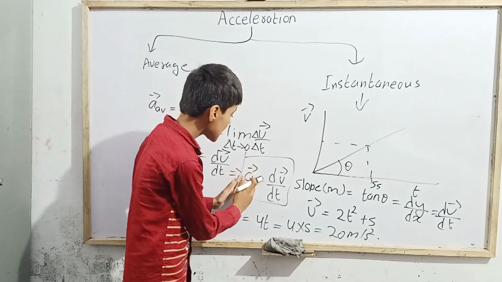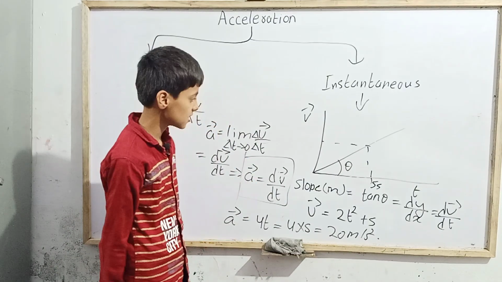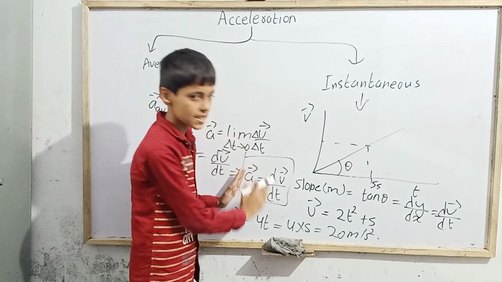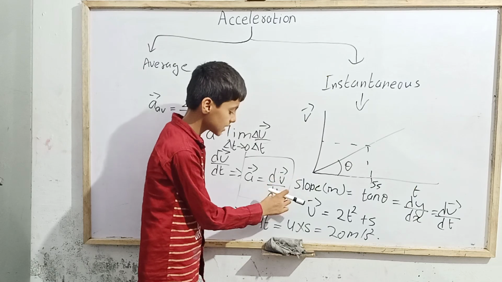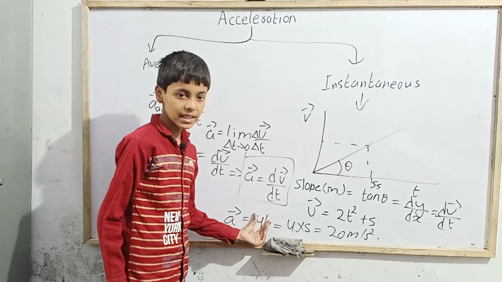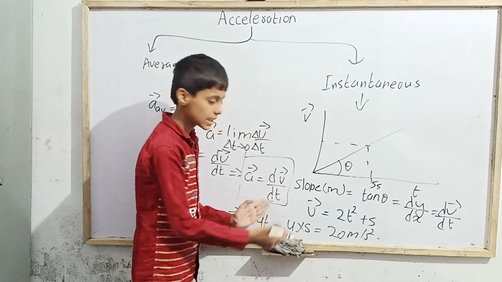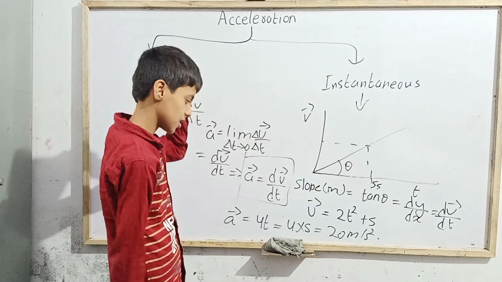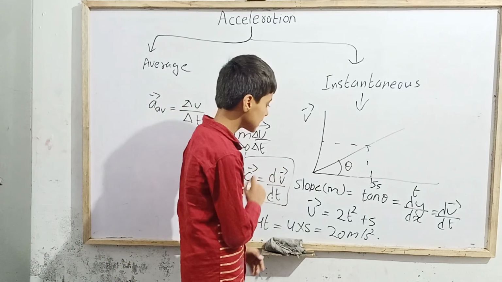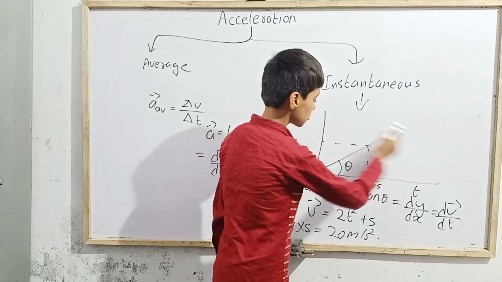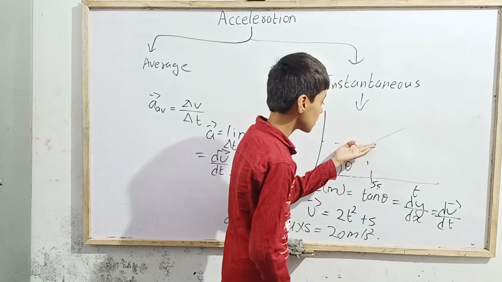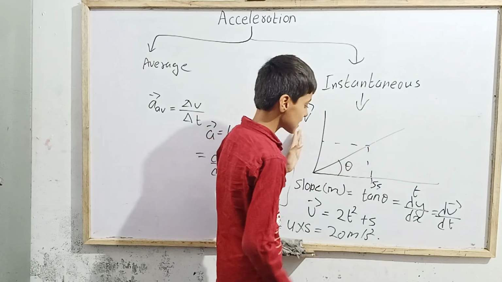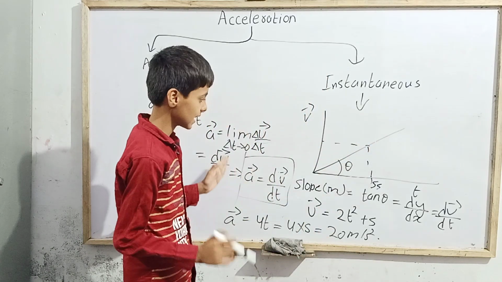First of all, if it is asking for any instantaneous acceleration at any particular point, then first differentiate the velocity with respect to time. Later, if it comes as a function of time, then put in the time value and the acceleration will come out. So either you can choose this way, or you can also solve through the graph. Just take the time, see what the velocity is at that time, and later divide it, and of course we'll get our answer.